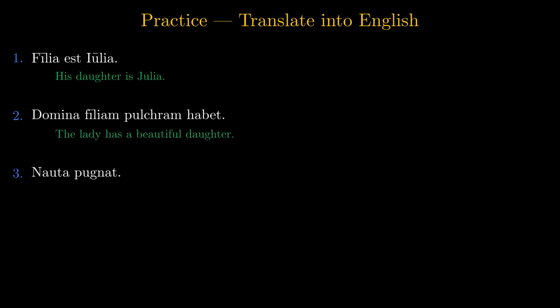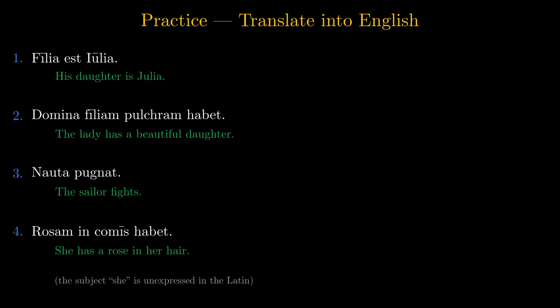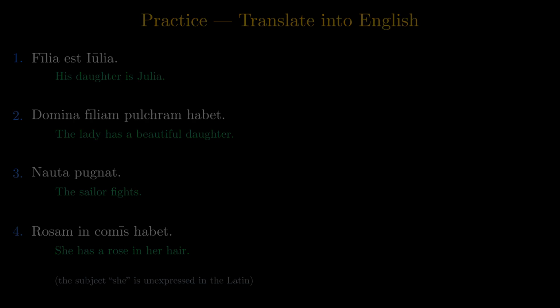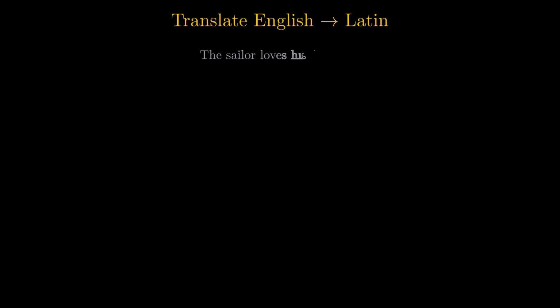Third. Nauta pugnat. The sailor fights. Fourth. Rosam in comis habet. She has a rose in her hair. The subject she is unexpressed in the Latin. Now translate English to Latin. First, the sailor loves his daughter. Remember to drop the word his.